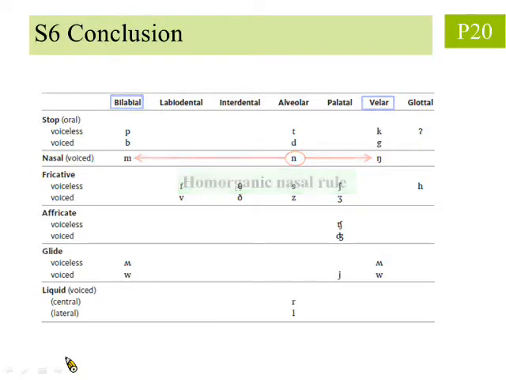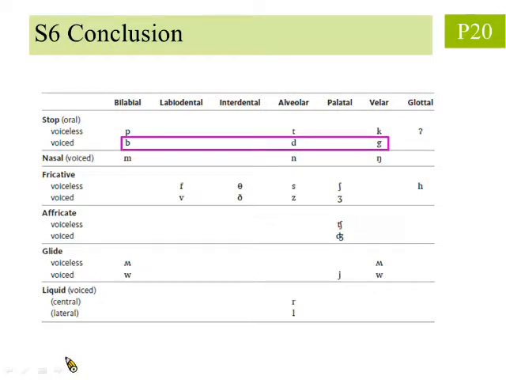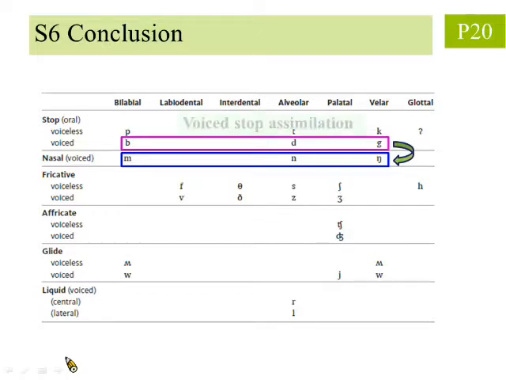Next, if the voiced stop consonants b, d, g, circled here in purple, are each preceded by m, n, and ŋ, the voiced stop consonants themselves are assimilated to m, n, and ŋ, respectively. This rule is called voiced stop assimilation.